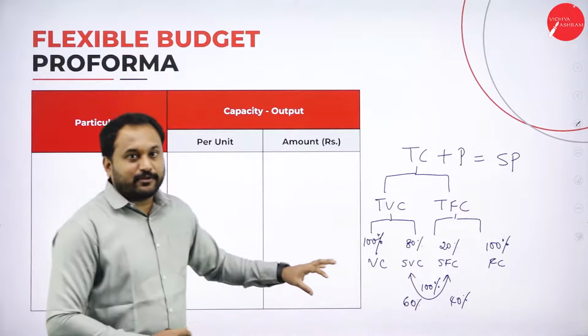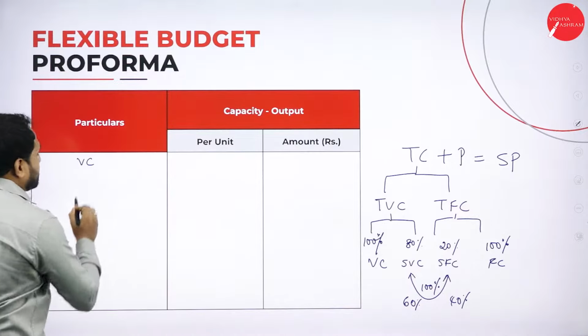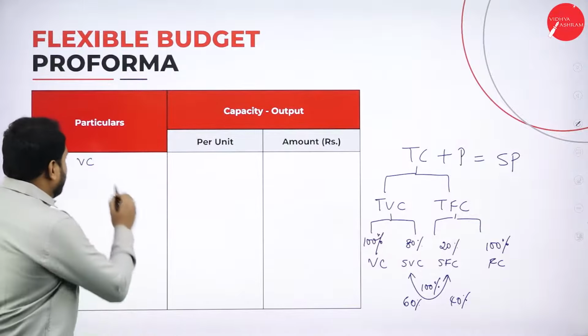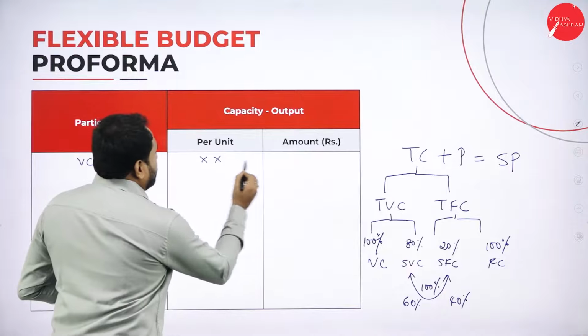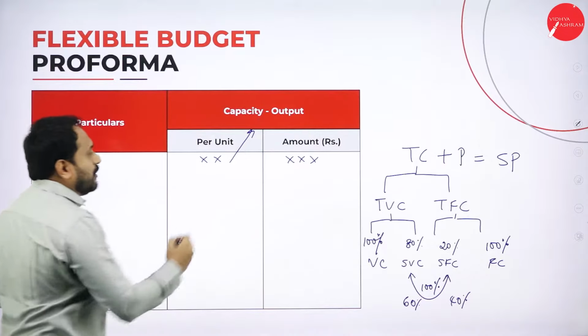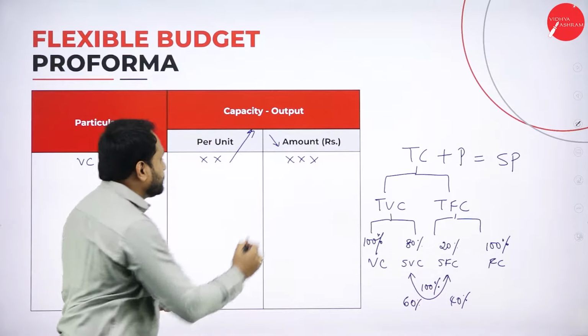I told you how to write the pro forma. The first one here is we need to go with variable cost. That means 100% variable cost you are supposed to write. When you write here, now per unit, and then if you multiply this with the output per unit, you will get something called the amount.